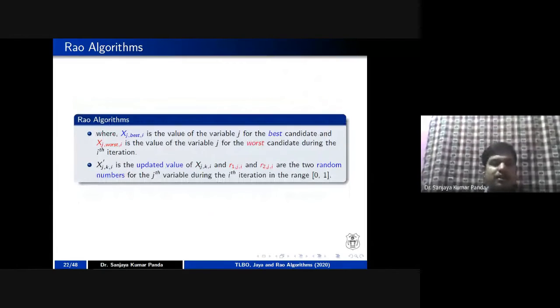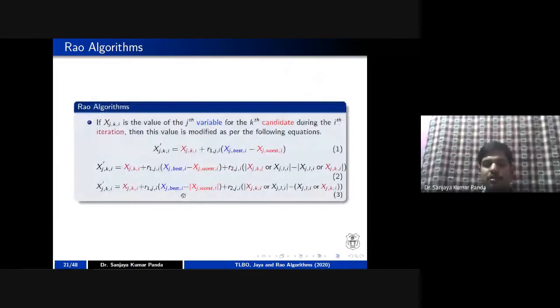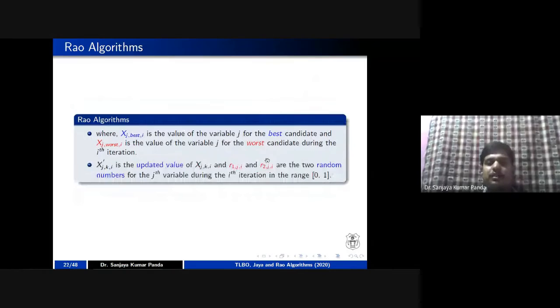So that's why I have mentioned this x best i is nothing but the best candidate, x worst i is nothing but the worst candidate. That is the first part of equation number 2 and equation number 3, and this part of equation number 1, right? And these values are updated using two random numbers. Random numbers you can take in the range of 0 to 1.